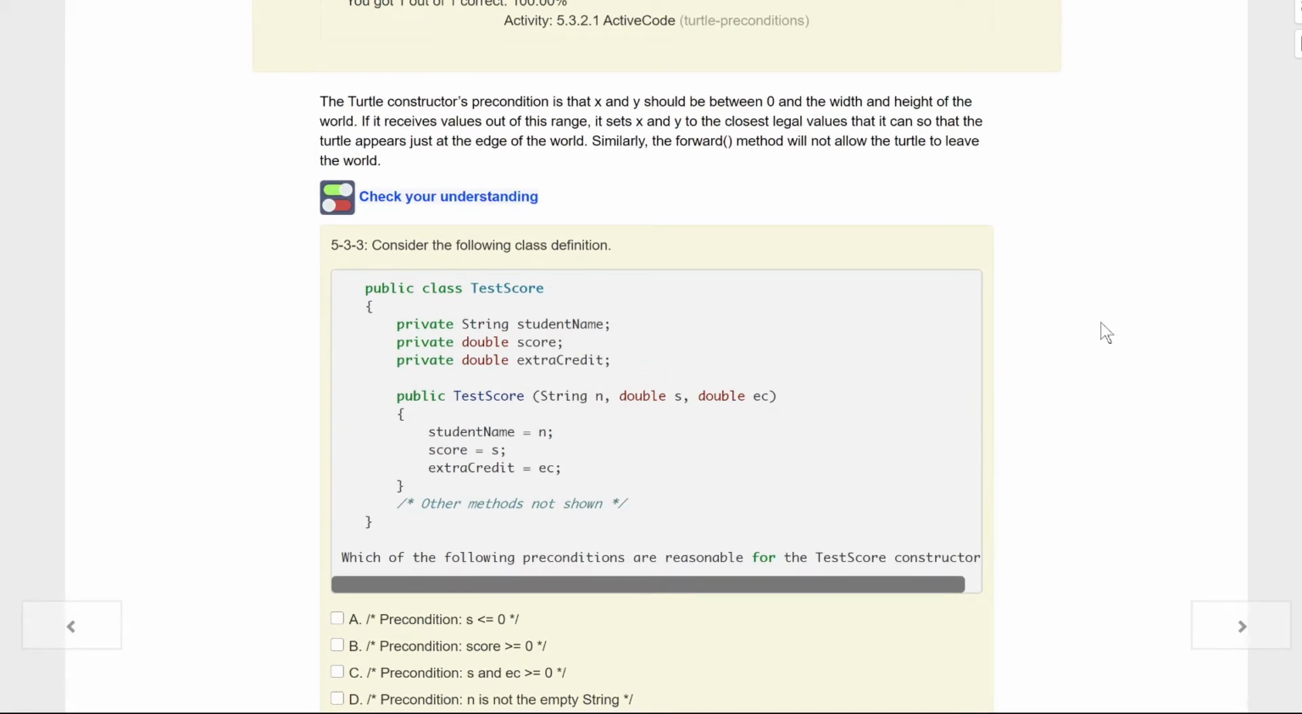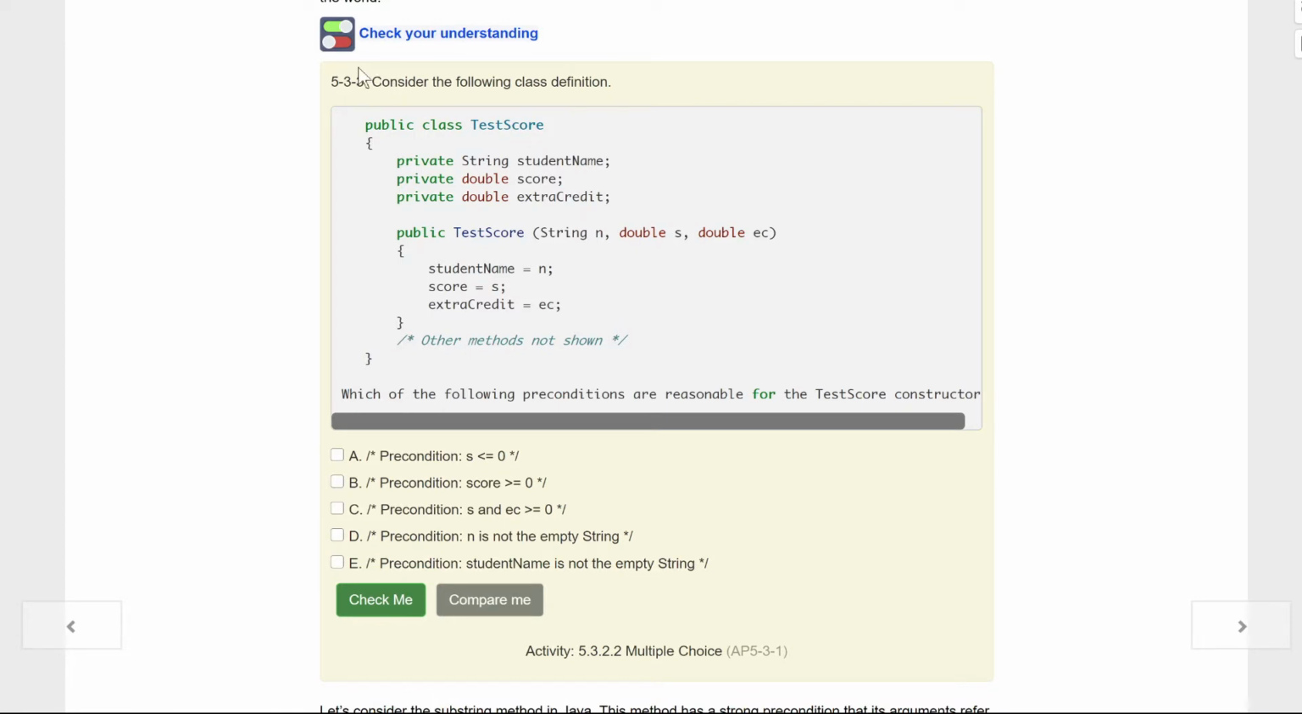The turtle constructor's precondition is that X and Y should be between 0 and the width and height of the world. If it receives a value out of this range, it sets X and Y to the closest legal values that it can have, so the turtle appears just on the edge of the world. Kids, that's what we learned above. Similarly, the forward method will not allow the turtle to leave the world. Really, all that's saying is what we just learned from above. It'll go to the edge of the canvas and won't let us progress any farther than that.